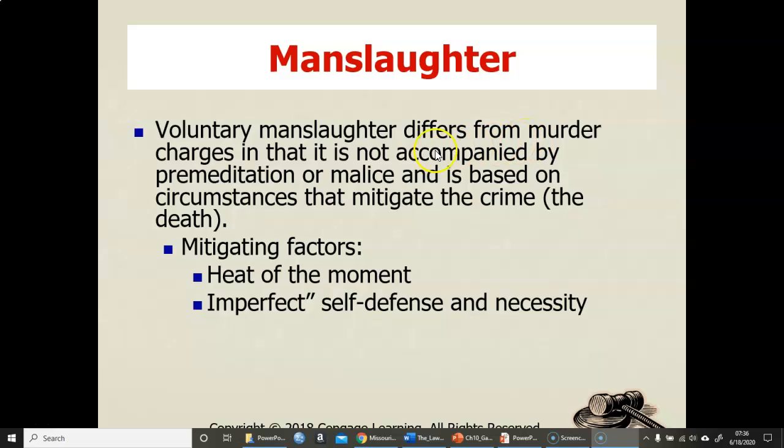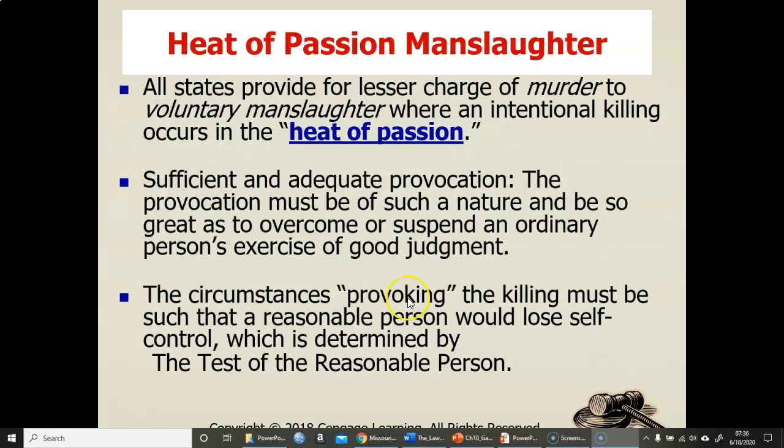Voluntary manslaughter differs from a murder charge in that it's not accompanied by premeditation or malice; it's heat of the moment, or as far as self-defense goes. Heat of passion: all states provide for a lesser charge than murder, voluntary manslaughter, where an intentional killing occurs in the heat of passion.